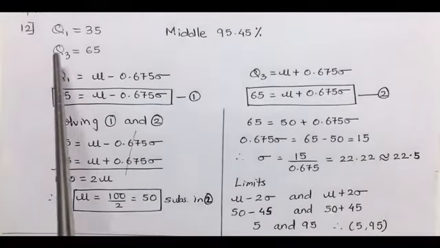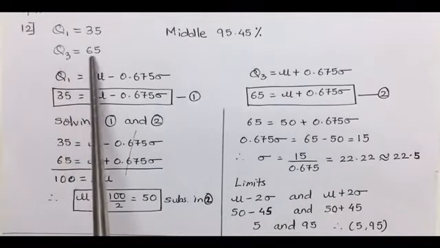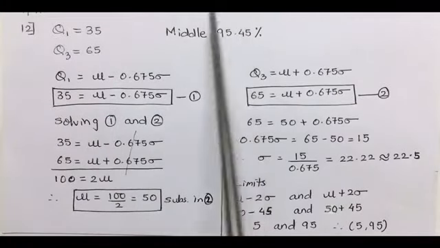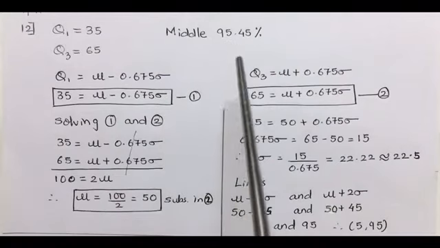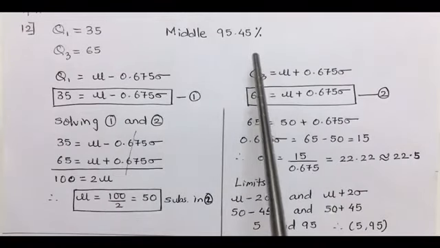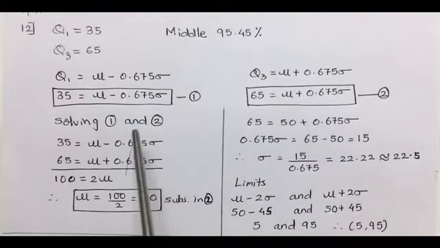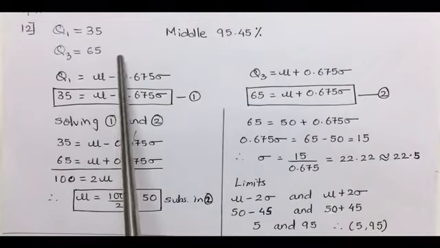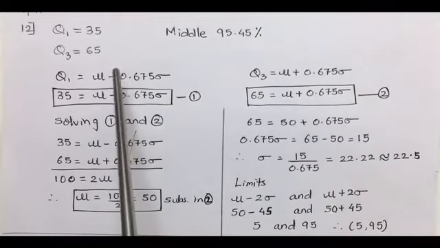First quartile is given as 35. Third quartile is 65. We need to calculate the middle 95.45% of observations. Now in this example, mu and sigma values are not given.